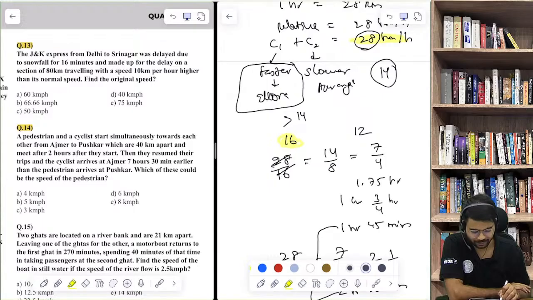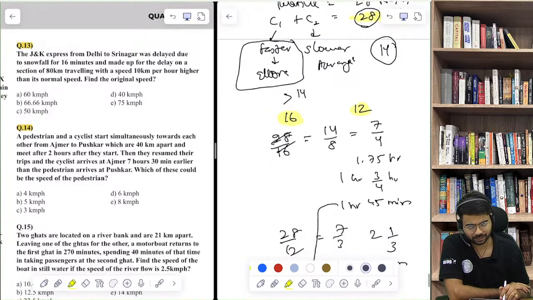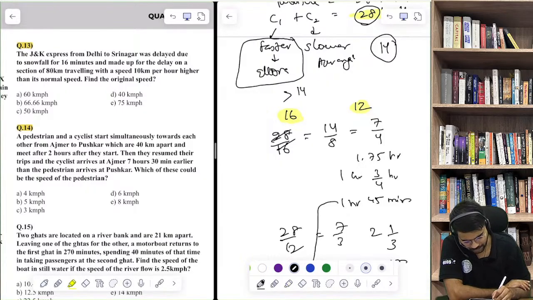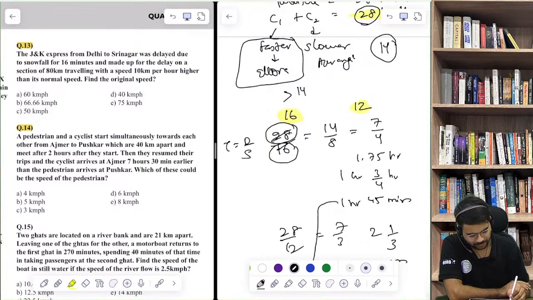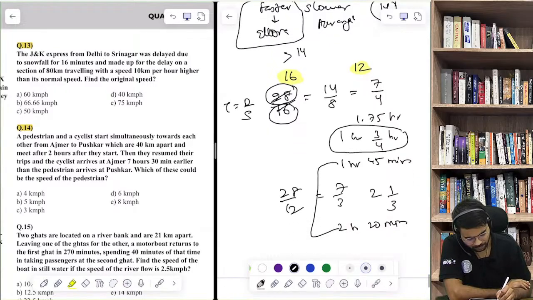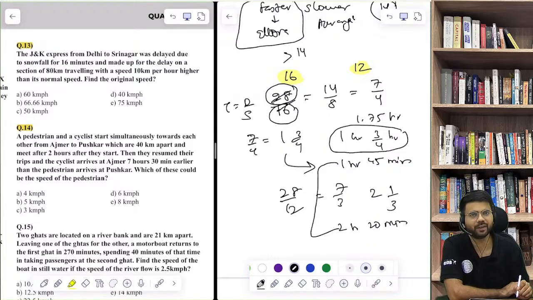So assuming the speed of the faster is 16, the slower is 12. Now what is the formula of time? Time is distance upon speed. So 28 kilometers divided by 16 kilometers per hour gives me 1 hour 45 minutes. If you simplify it, it is 7 by 4, which is 1 and 3 by 4 hours, that is 1 hour 45 minutes.